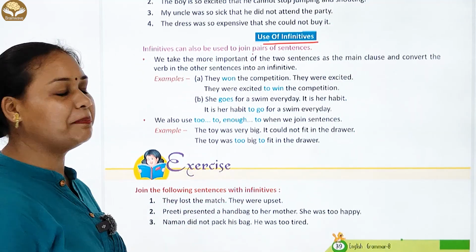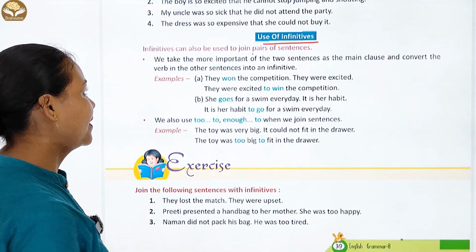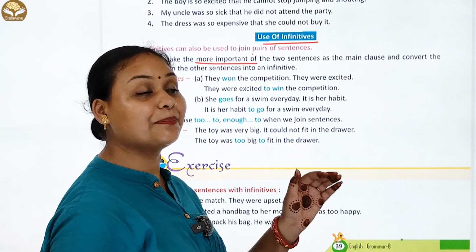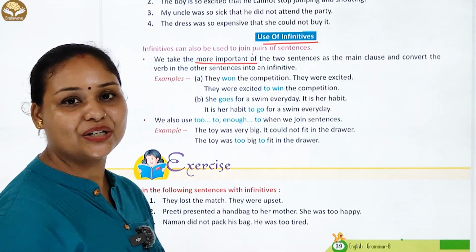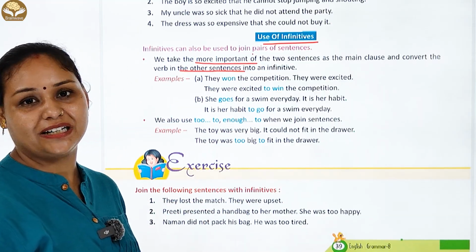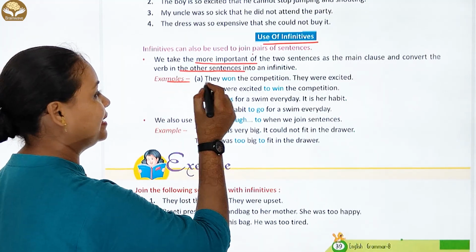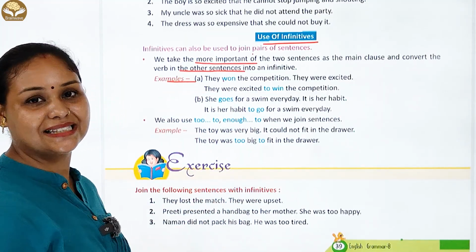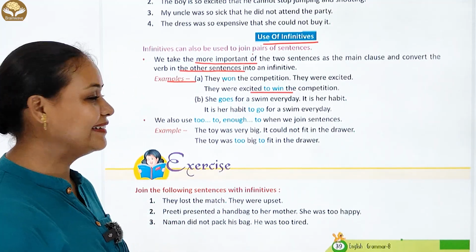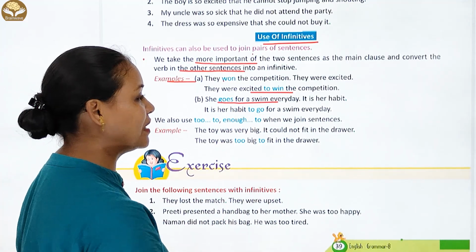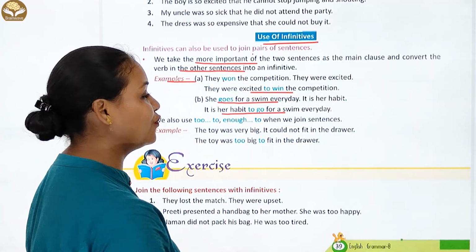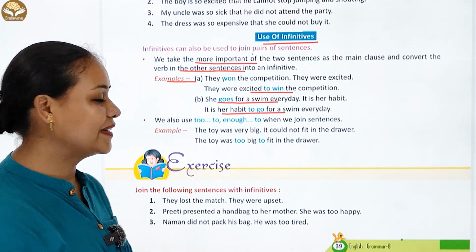Use of infinitives: infinitives can also be used to join pairs of sentences. We take the more important of the two sentences as the main clause and convert the verb in the other sentence into an infinitive. Example है: they won the competition. They were excited. They were excited to win the competition. चलिए आगे: she goes for a swim every day. It is a habit. Next, it is a habit to go for a swim every day.